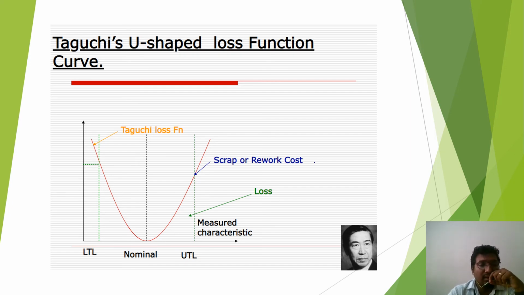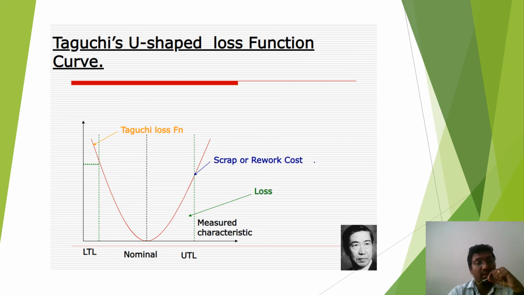So this is going beyond the specification limit. This is the lower specification limit and this is the upper specification limit. Values going beyond the specification limit are called scrap, or they should be reworked to bring them to the specification limit. But even when you bring it to the specification limit, Taguchi calls it a loss. This is applicable only for the traditional approach.